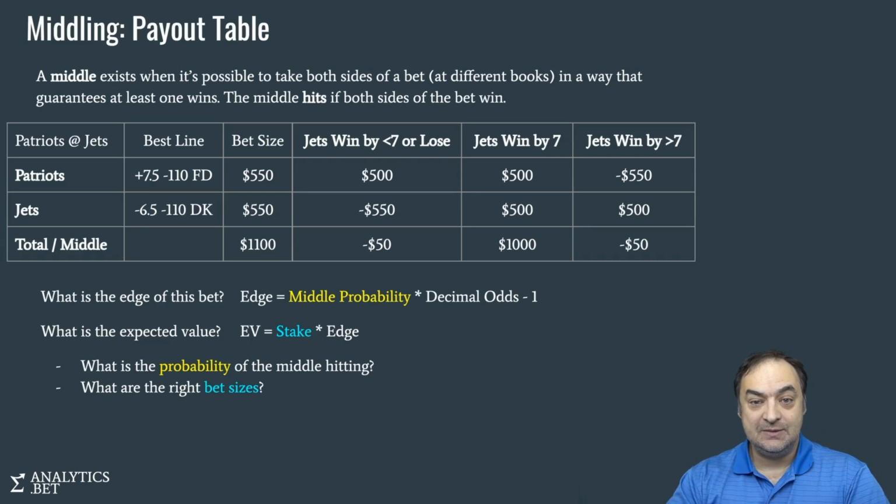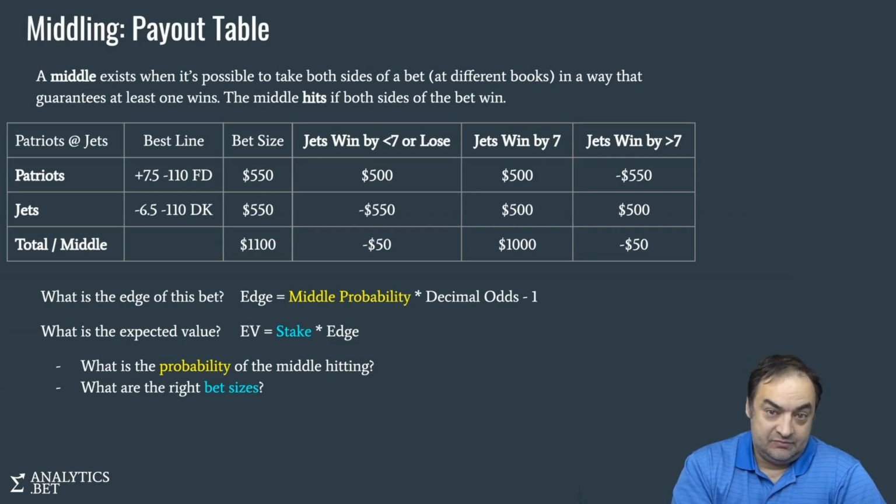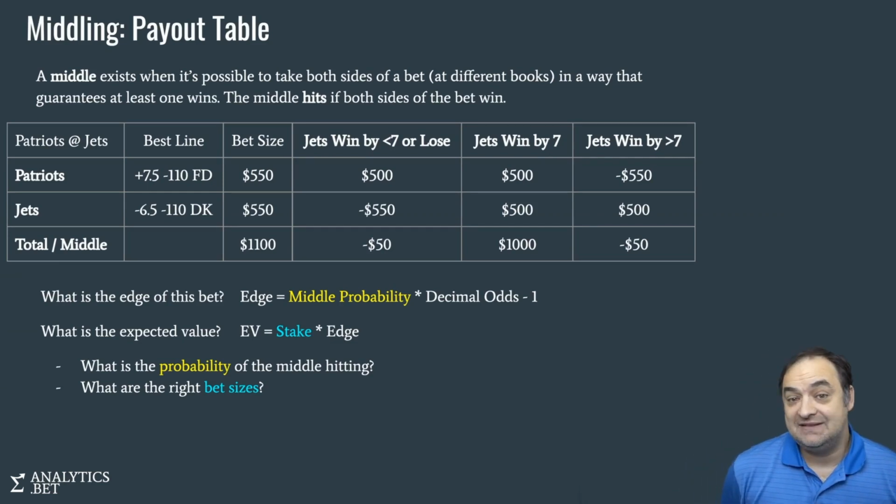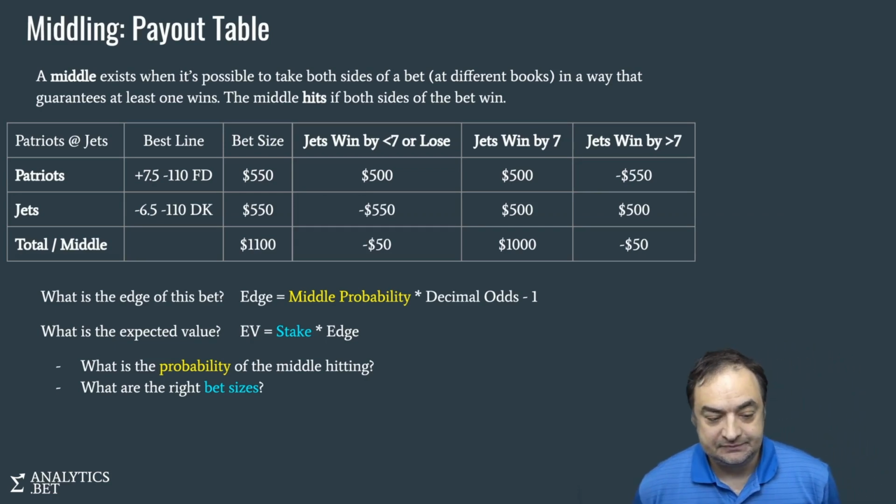So it's critically important that we have a middle probability that makes sense to us, that we believe, and presumably it's above 4.8%, in which case we would want to bet this. If it's less, we simply don't bet.